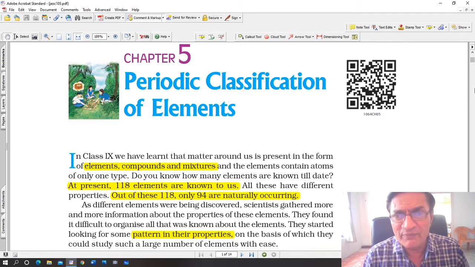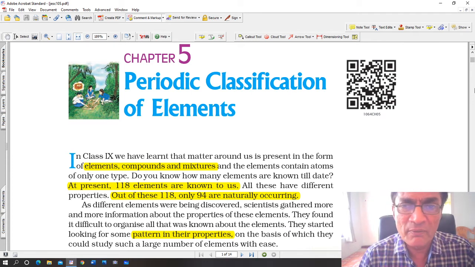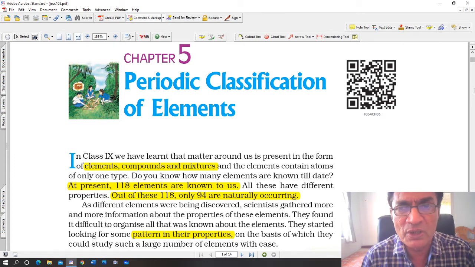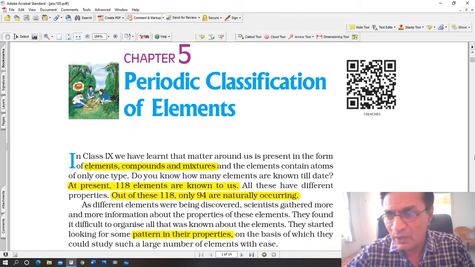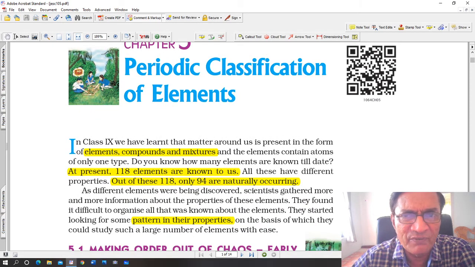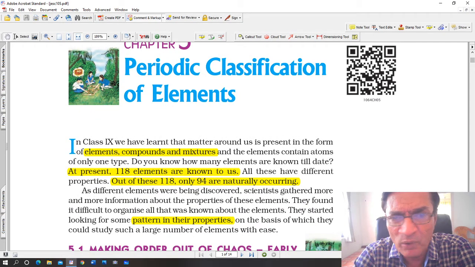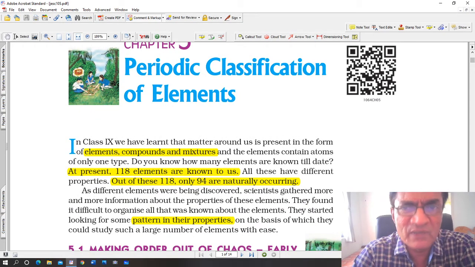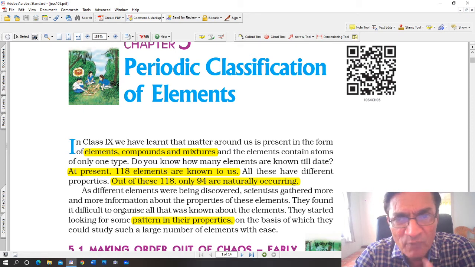But studying different elements makes the study of chemistry a lot easier. Now you see, the work of classifying elements was undertaken in the last 150 odd years, 200 years, and gradually classification of elements has evolved, and today we have the modern periodic table.